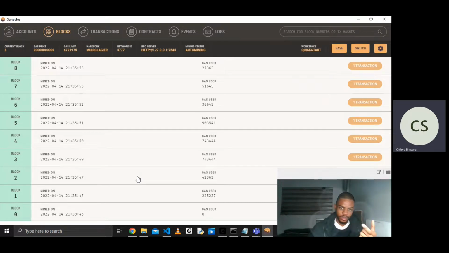So the deploying itself is a transaction, and then the constructor function, because it gets automatically executed, that's also a transaction. So that's two transactions per contract, and we have 4 contracts. Hence, we're having 8 transactions in total.